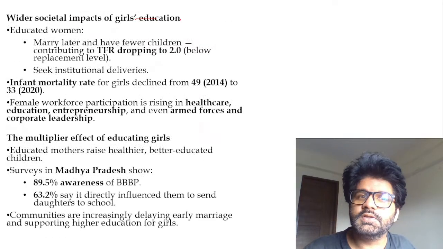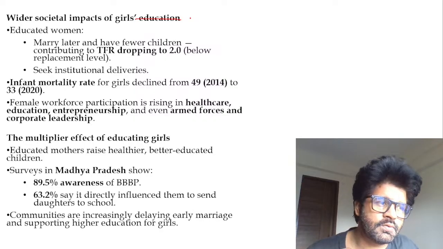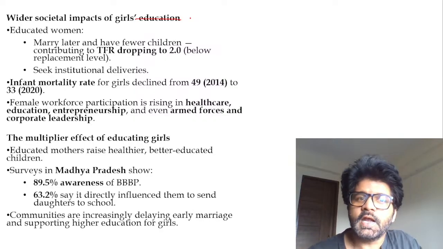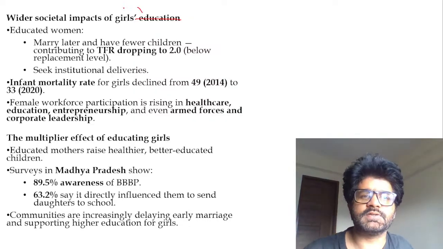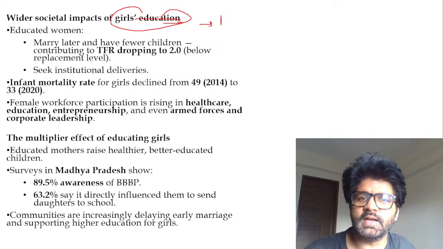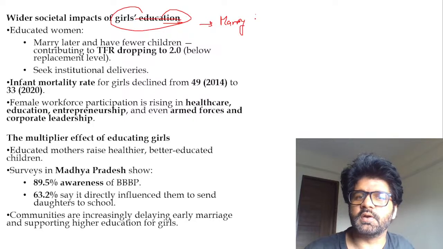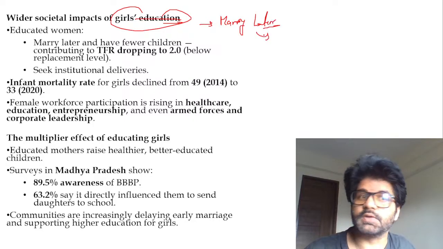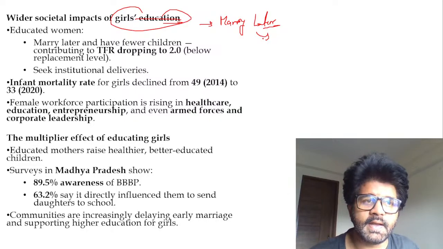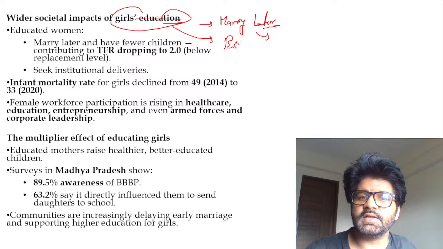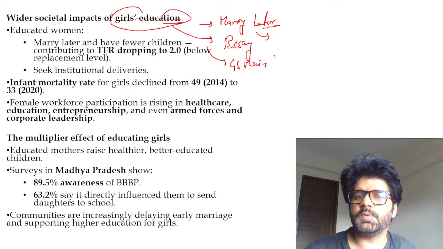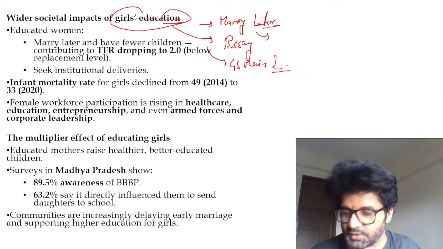Now they say, if you educate a boy, you educate a boy, and if you educate a girl, you educate a whole family or a whole society. So there are multiple impacts. If a girl is educated, she will marry later. She will have fewer children. Social implications: fewer children will die. So there are multiple impacts of girls' education, guys. It can be asked in essays and can be asked in GS Mains paper too, because in GS Mains paper 2 education is explicitly written, right?